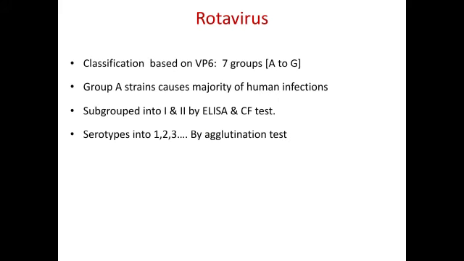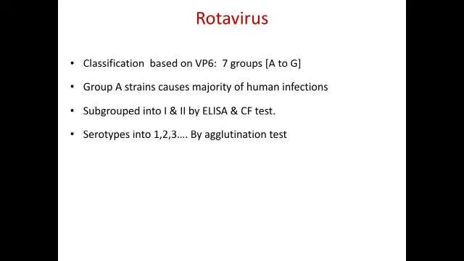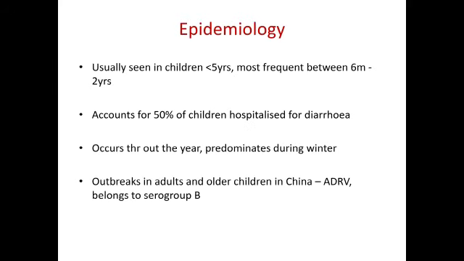It is classified into antigenic groups A to G, and group A strains cause the majority of human infections. It is subgrouped into 1 and 2 by ELISA and complement fixation test, and into serotypes 1, 2, 3 by agglutination test.